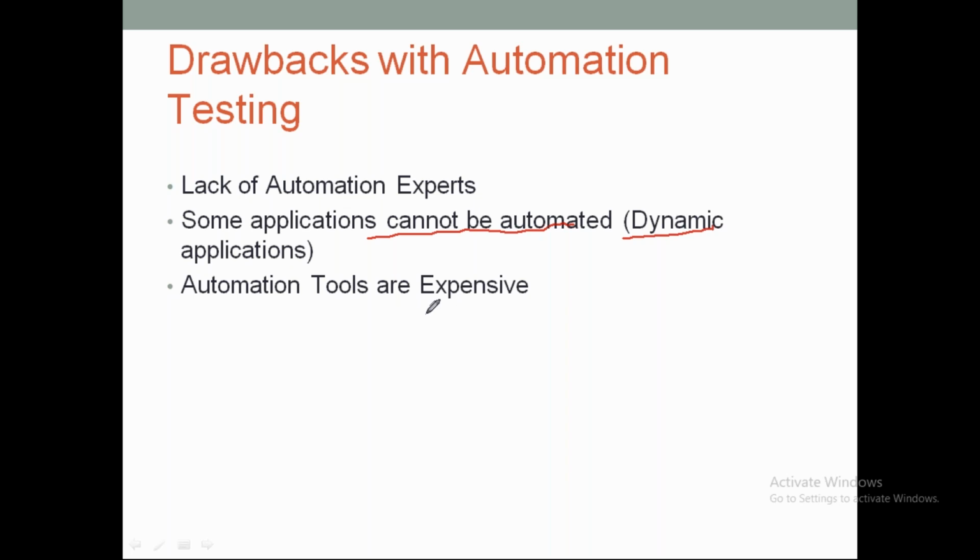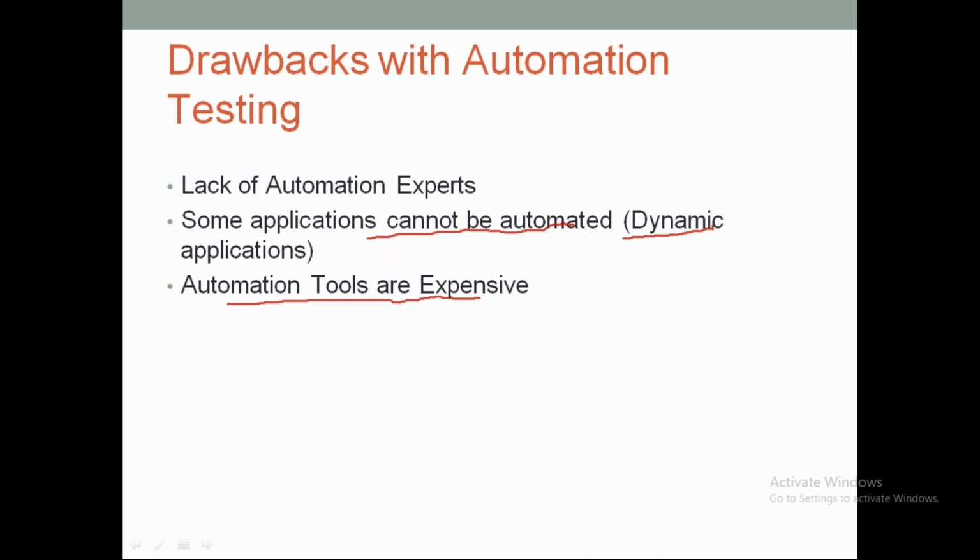And then the last one is that some automation tools are expensive. Right now we are working with Selenium, which is completely free and open source. We don't need to pay for anything. You can just download it and start using it. But there are some tools in the market like QTP, OATS, and many others, where we have to purchase a license before we start using them.